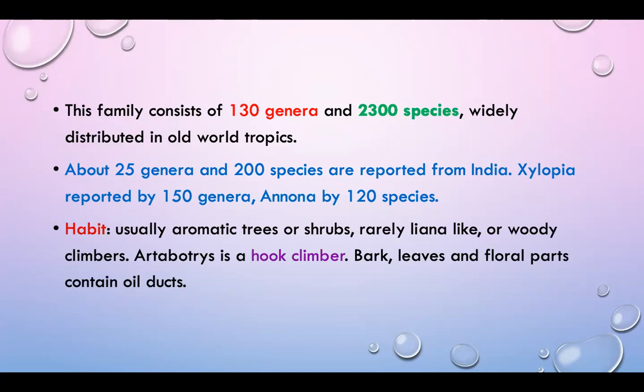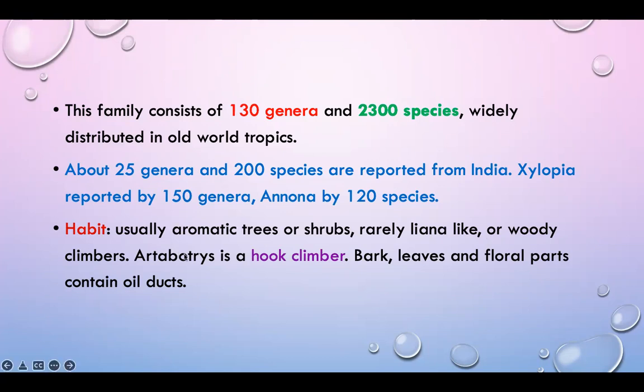So what is the habit of this family? Usually aromatic trees or shrubs, rarely liana-like or woody climbers. Artabotrys is a hook climber, climbing with the help of hooks.